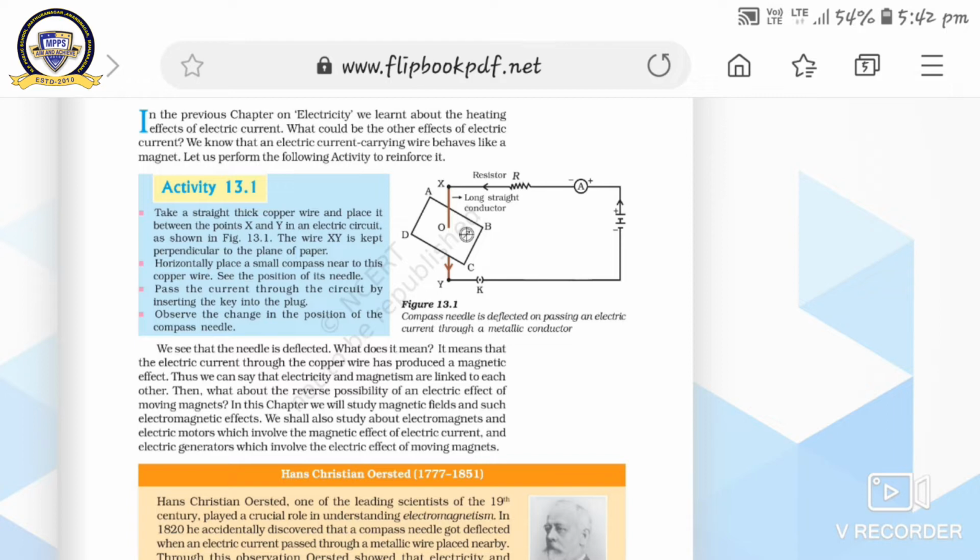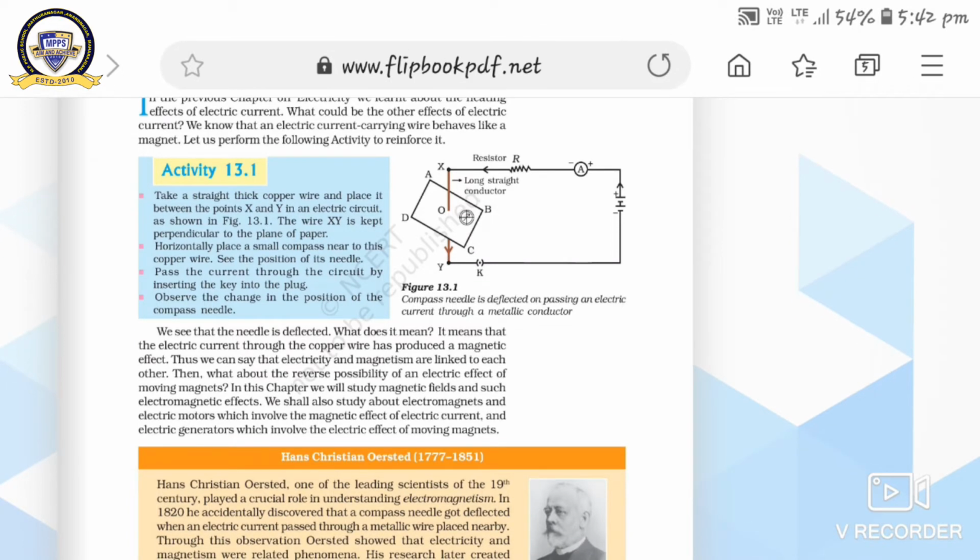The wire XY is kept perpendicular to the plane of the paper. Now horizontally place a small compass near this copper wire.